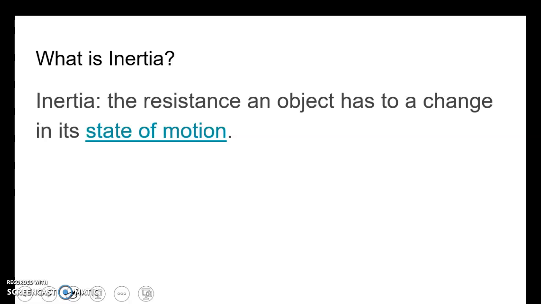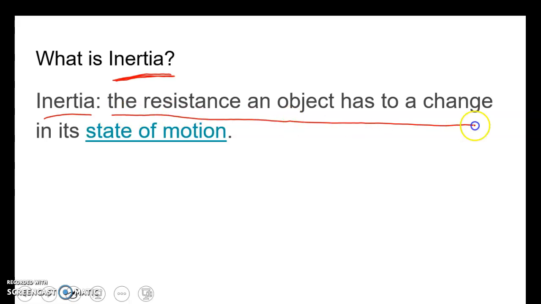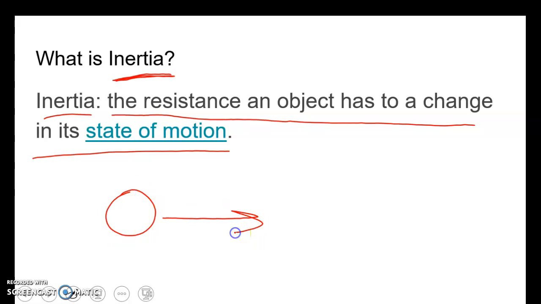A term that comes up, this is also known as the law of inertia, is what is inertia? Now, inertia, if you recall from the Bill Nye intro, is the resistance an object has to its change in motion. So what that means is if an object's moving with a constant velocity, then how much inertia it has is how much it will take to change its velocity or to change its state of motion. So inertia is the resistance it has to a change in its state of motion.